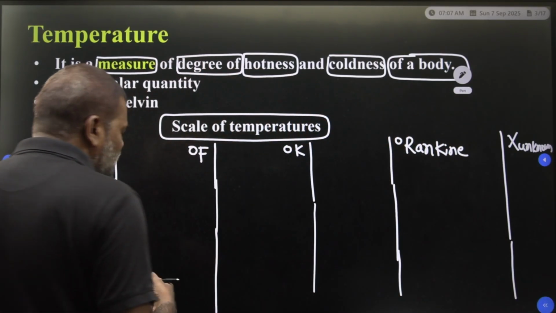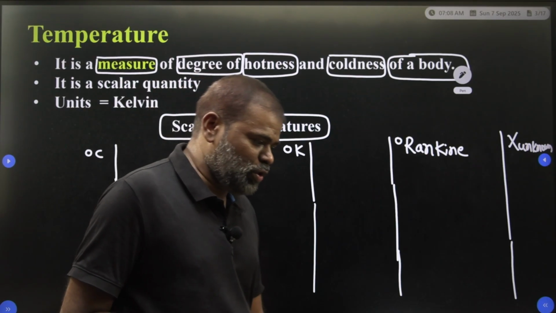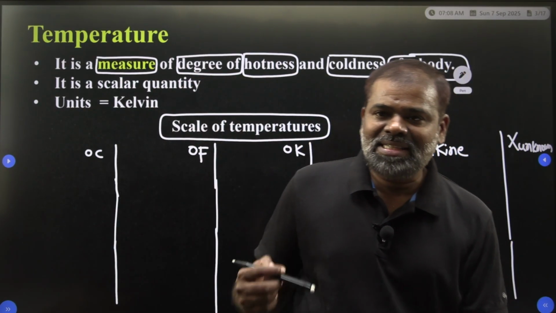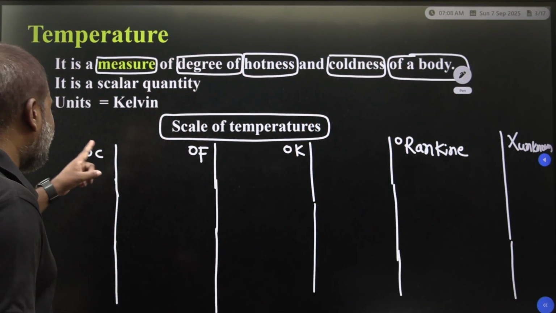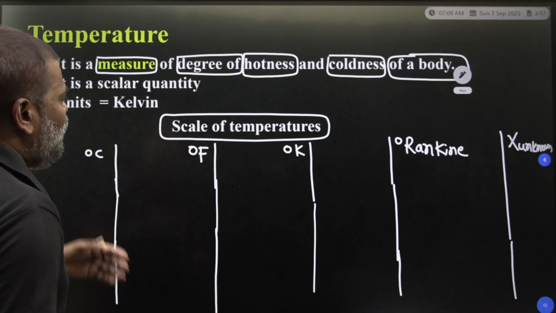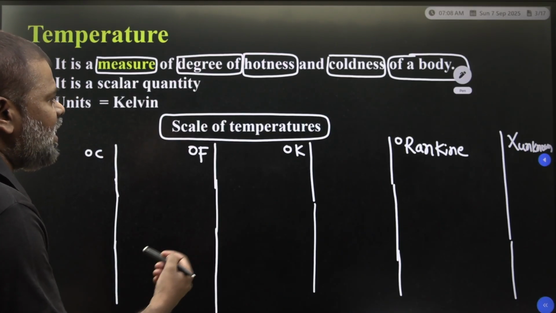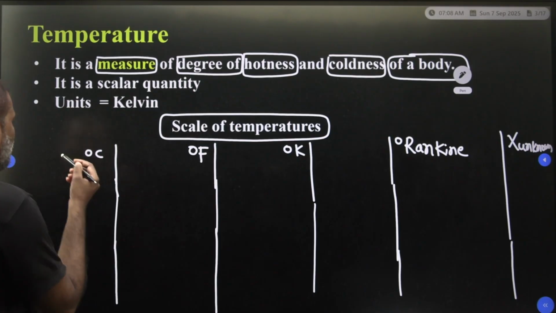Suppose I give you the base points, in degree centigrade, degree Fahrenheit, degree Kelvin, Rankine, and x unknown.